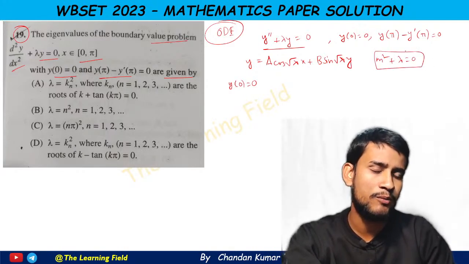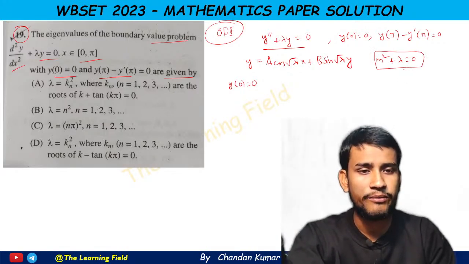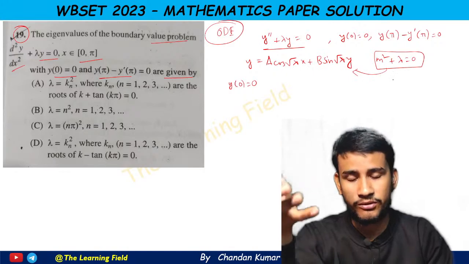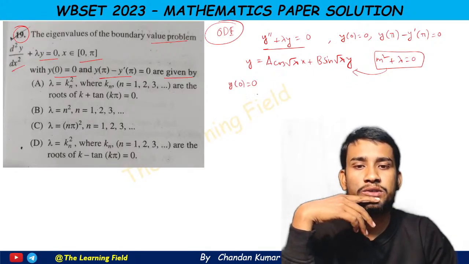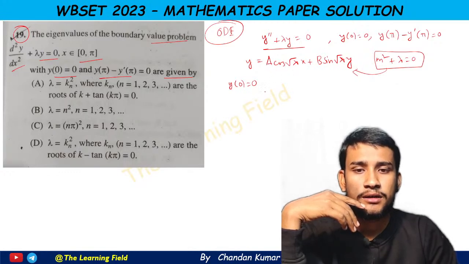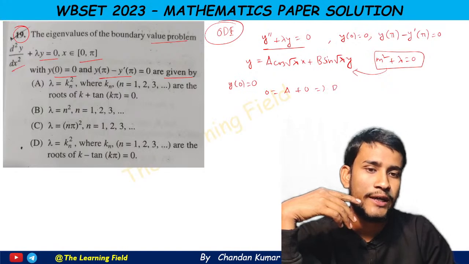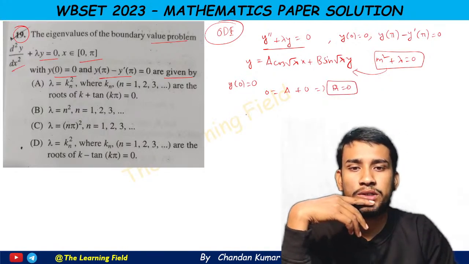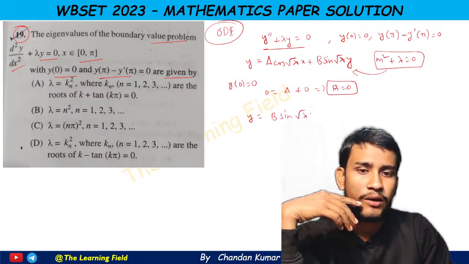This gives m equal to plus minus iota root over lambda, and from the value of lambda we get this solution for the value of m. Okay, so this is the solution, and y(0) equal to 0 implies what? 0 equal to A plus 0. That means A equal to 0 here. Now if A equal to 0, therefore y equal to B sine root lambda y.